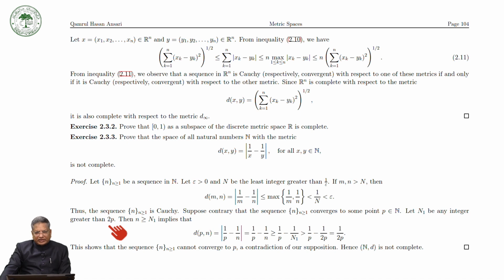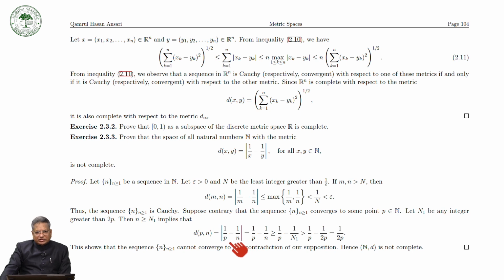Then for all n greater than n1 we have d(p,n), which by the definition is |1/p - 1/n|.